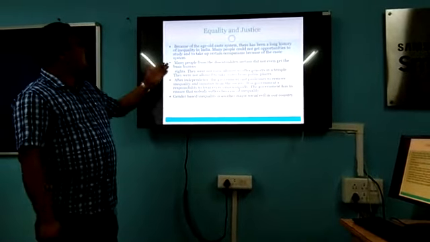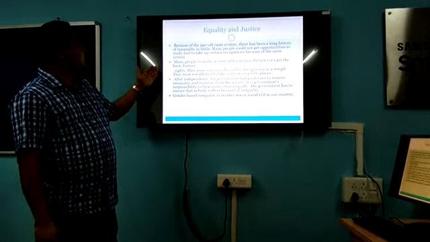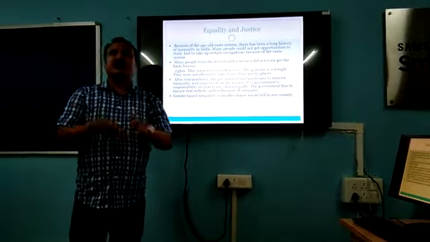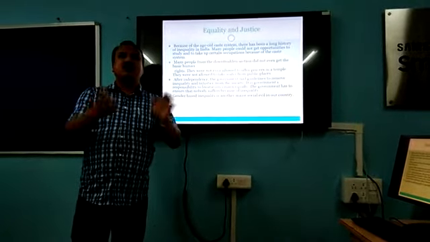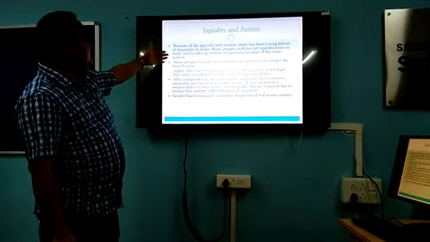Many people from the downward section did not even get basic human rights. They were not allowed to go to the temple, and they were not allowed to go to a common place to take water. There are so many problems that have been faced by the lower caste people.